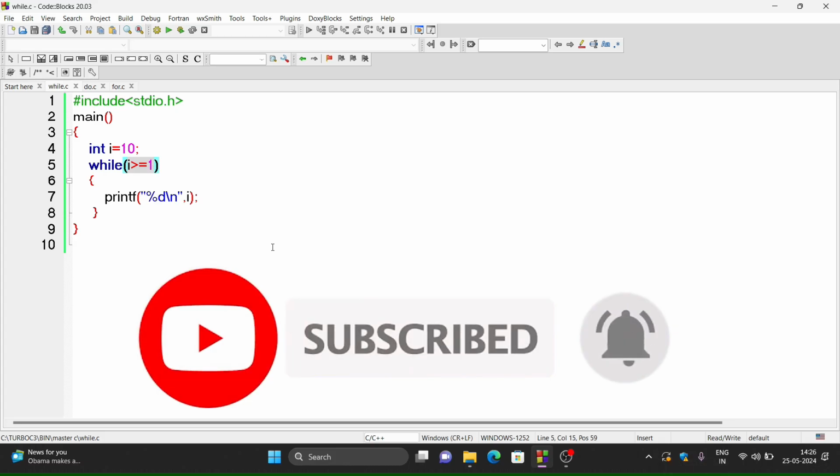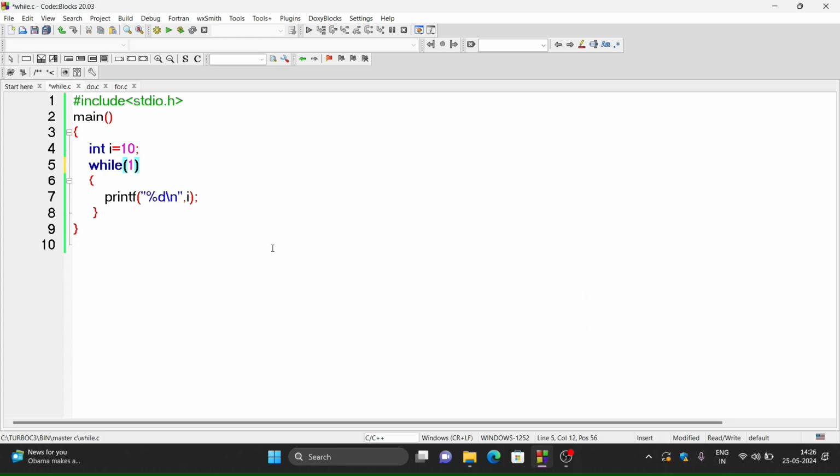Again I'm changing the program here. Suppose I write here while in brackets 1 and printf i. So what do you think? What will be the output of this program? We know that any non-zero value is considered a true value, and therefore this 1 will also be equal to true. That means this condition will always be true, and with this also the value 10 will be displayed infinitely. So this is also an infinite loop.